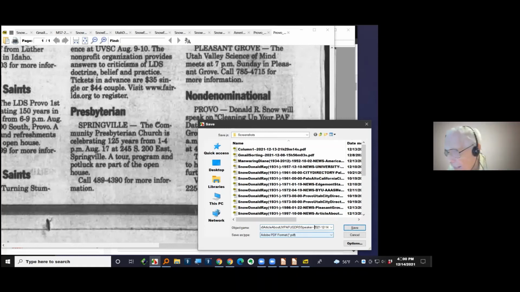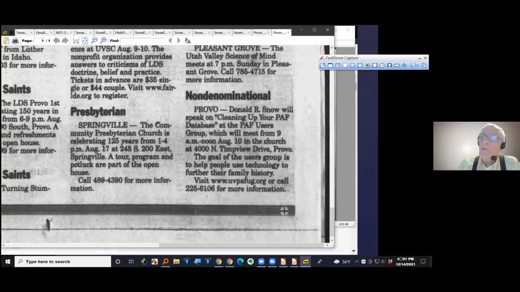Okay, now dash. Now I want to put where I got this. I got this from the Utah Digital Newspapers, and today's date, 2021, 12/14. And then I'll get rid of all the other stuff that's on here and I'll put .pdf. And now I'll hit enter. Okay, now that piece is saved.